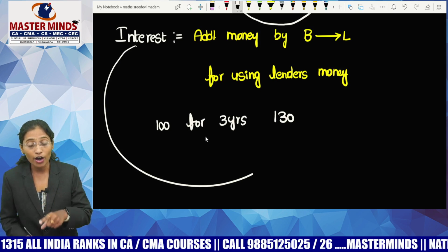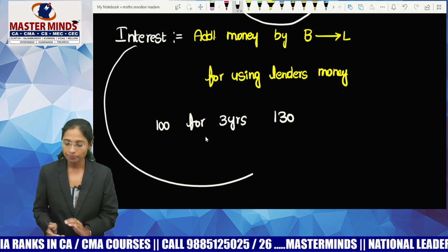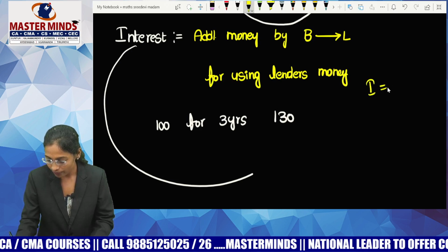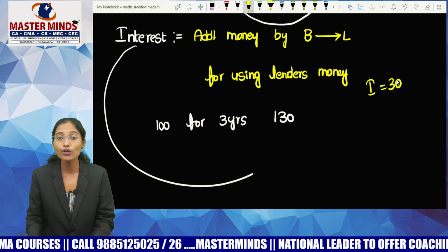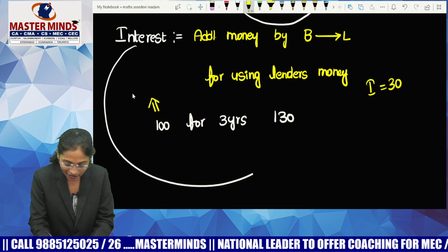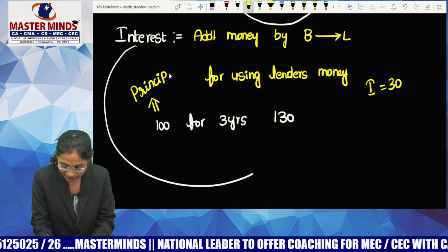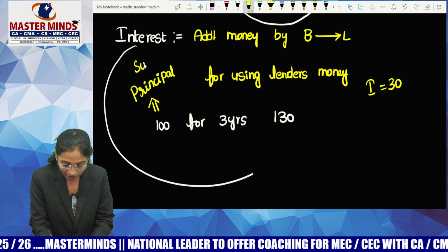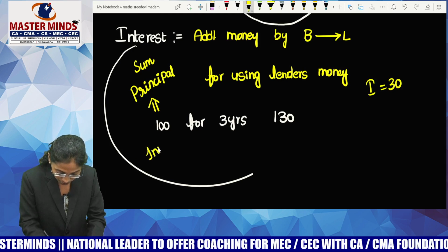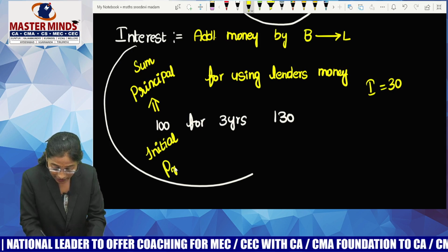Extra money paid by the borrower for using lender's money. So how much extra money is paid? 30 rupees. That extra money is called an interest. How much money was borrowed? 100 rupees. The money borrowed or lent is called principal, or else we can call it sum, or initial value, or else you can call it present value.